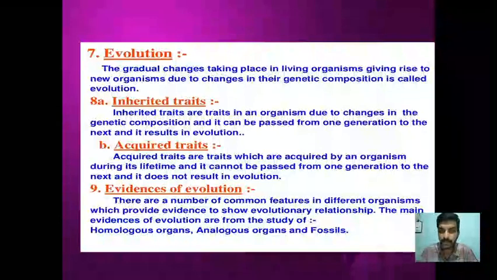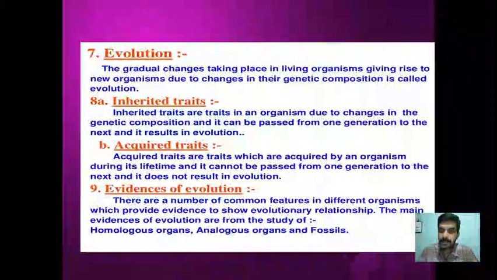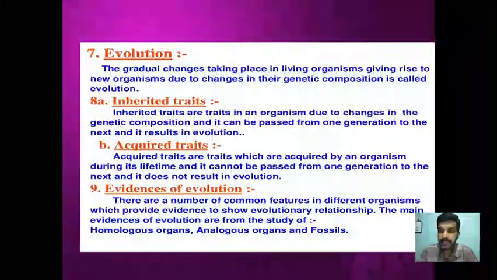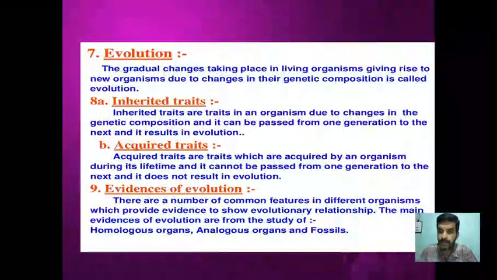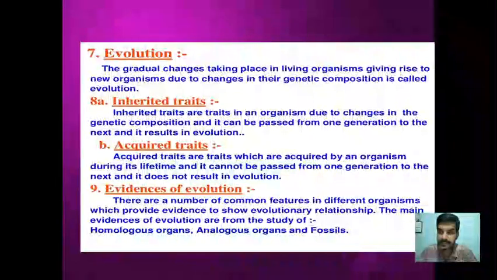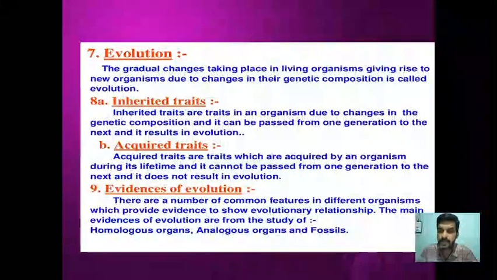Of course, when we talk about evolution, Lamarck's theory also comes to our mind. What Lamarck tells is, if a trait is acquired, that is going to be inherited, that is going to be transferred to the next generation, and whatever trait is acquired in that generation also will be transferred. So over many generations, the trait acquired by an organism keeps on being transferred, and later it becomes speciation.